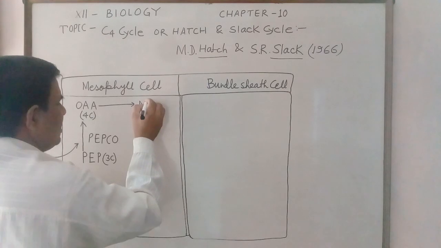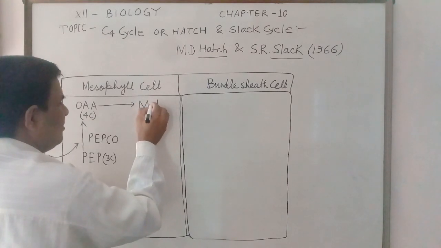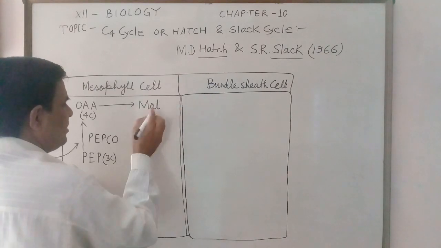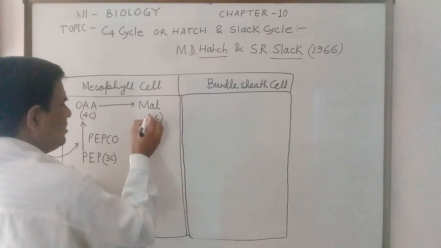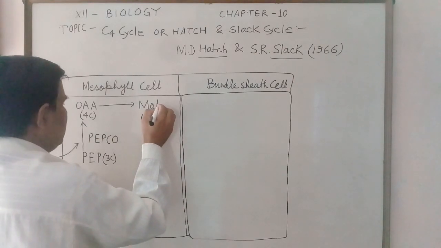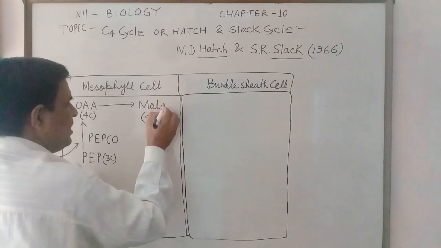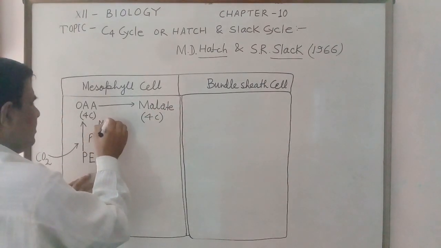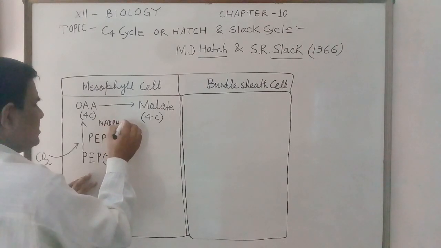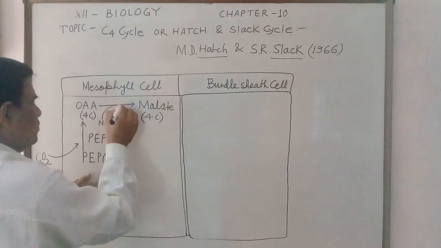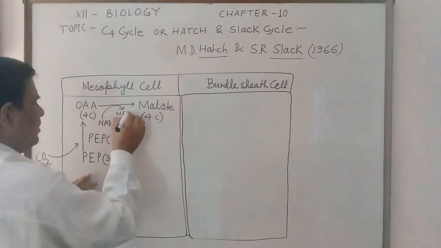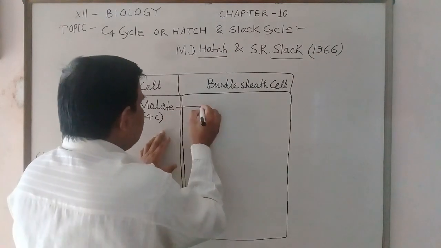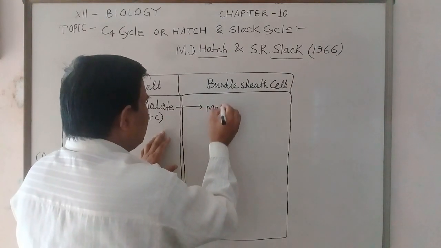This 4-carbon oxaloacetic acid, after reduction, synthesizes another 4-carbon compound, malic acid or malate. The total number of carbons in the formation of malate is 4. With the change of NADPH plus H positive into NADP, this malate enters the bundle sheath cell.